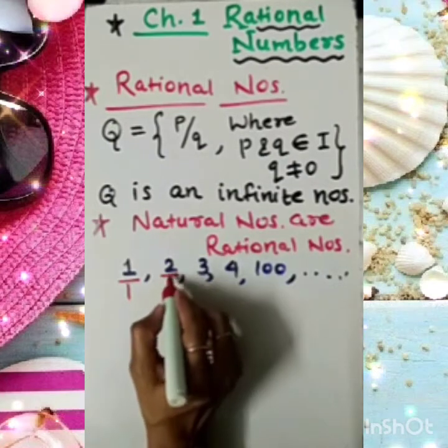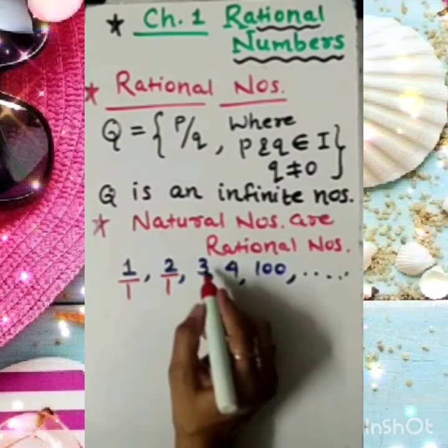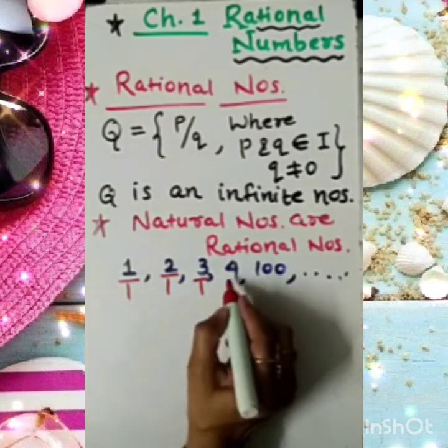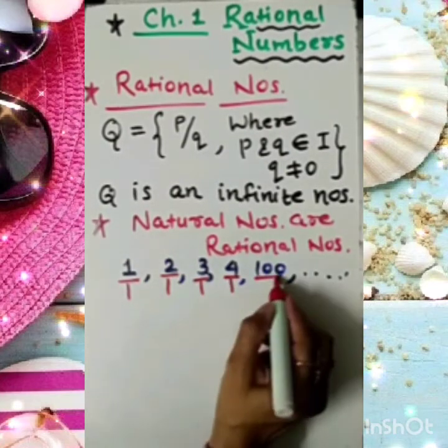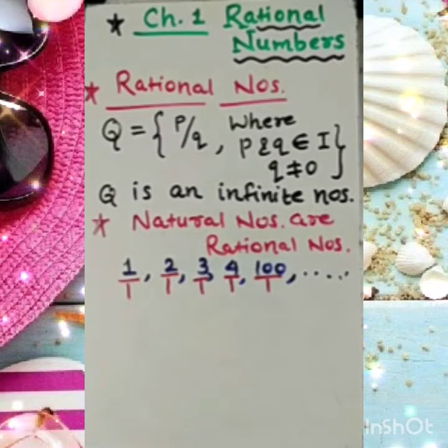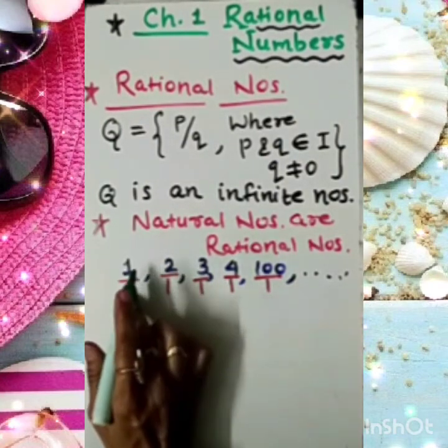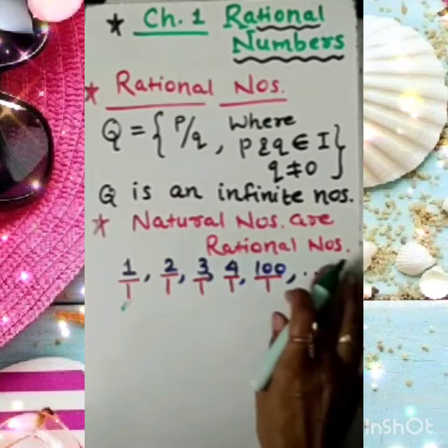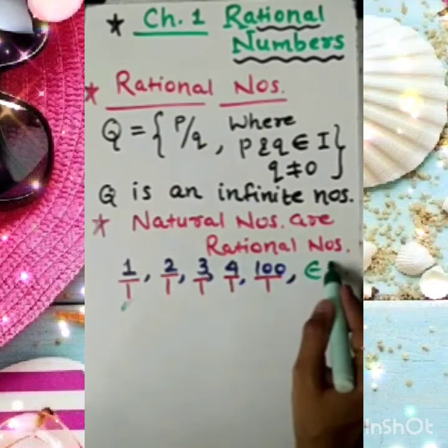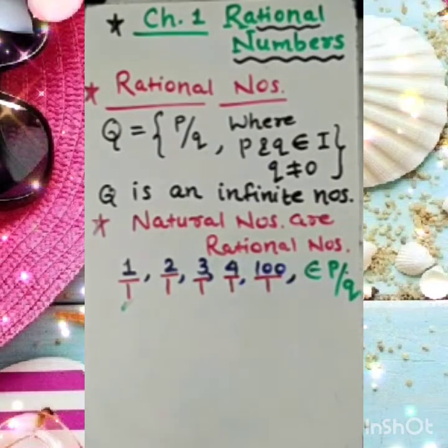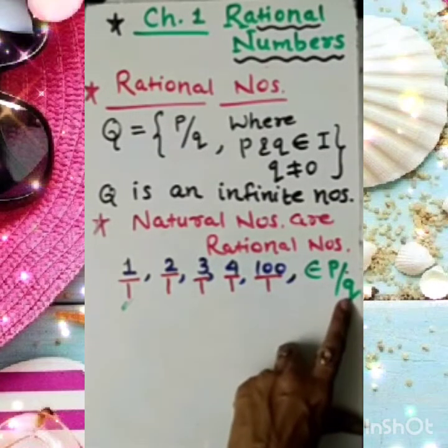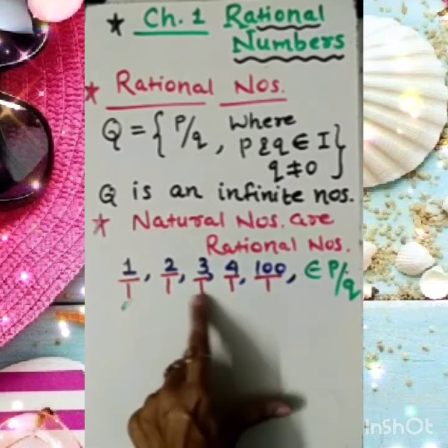Can I write 2 as 2 by 1? 3 as 3 by 1? 4 as 4 by 1? 100 as 100 by 1? So dear student, any natural number we can write in p by q form. You can see all the numbers which I have written are in p by q form. And of course, the first condition says that the number can be defined in p by q form and the denominator should not be 0.